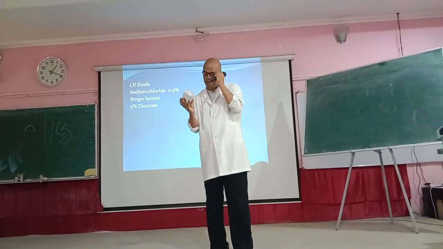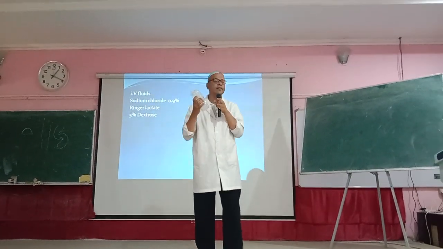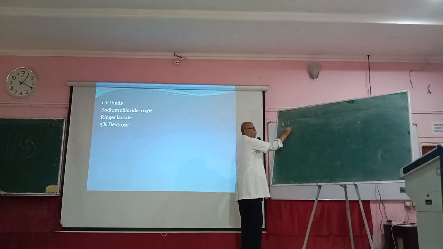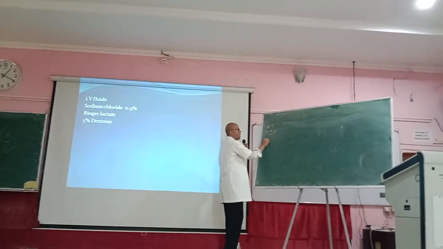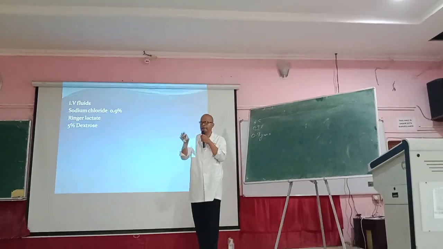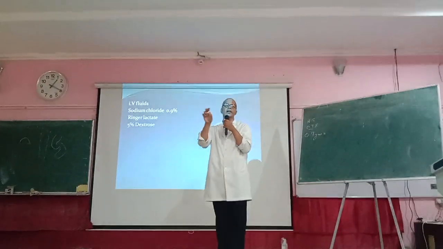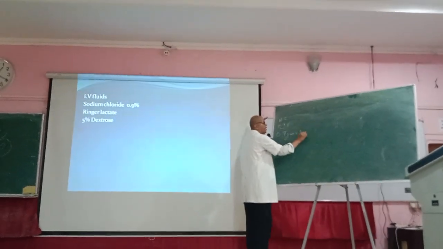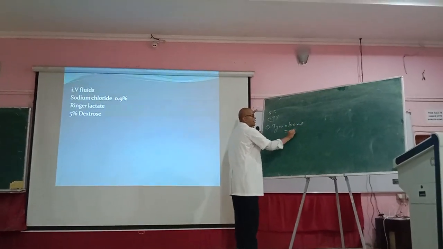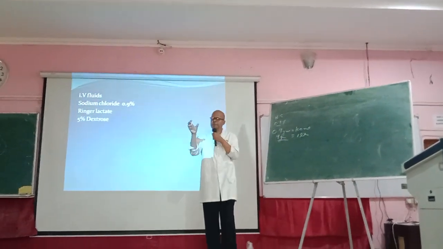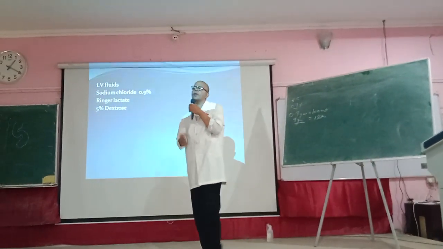It will be 34 rupees, or this one, around 30 rupees you can take it. And what actually it is? Normal saline 9%. What does 0.9% mean? It is 0.9 gram of sodium chloride, the same thing as the salt we eat in food, and it is there in 100 ml. So 1 liter, how much will it contain? That is 9 gram. Now how is this particular drug going to help you?